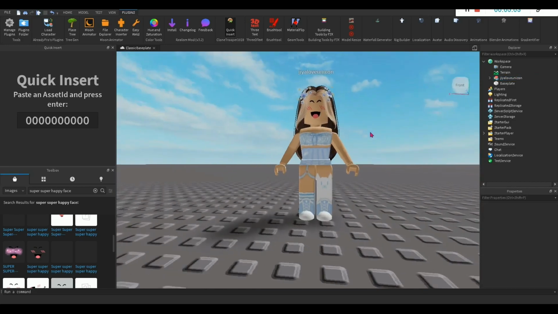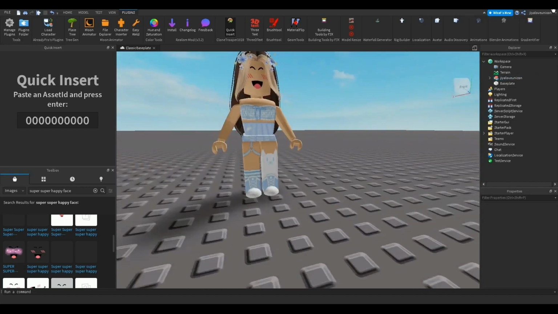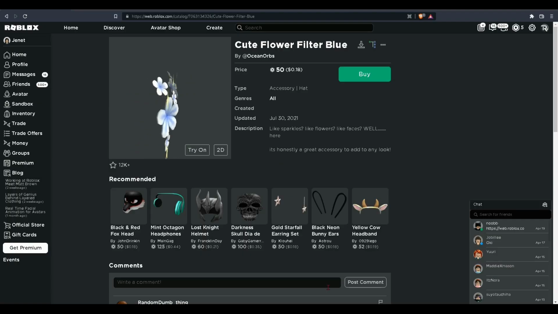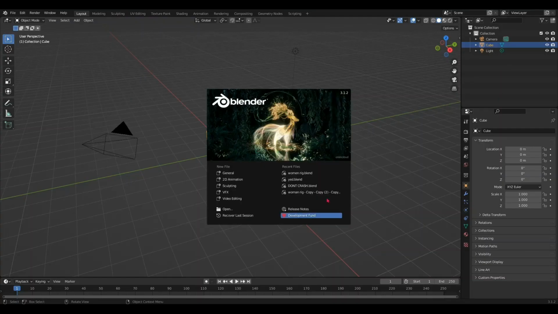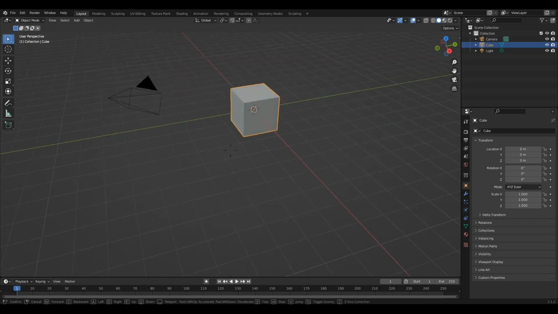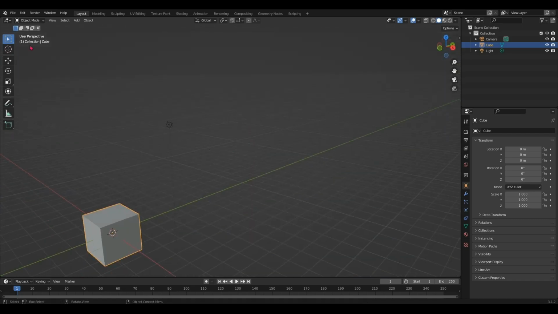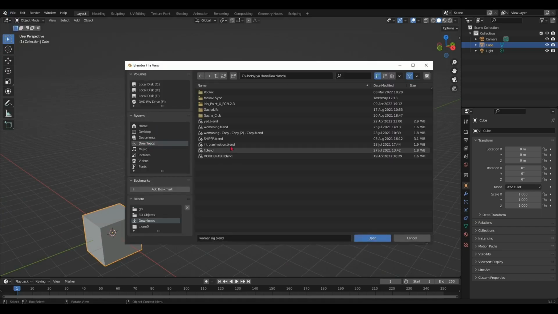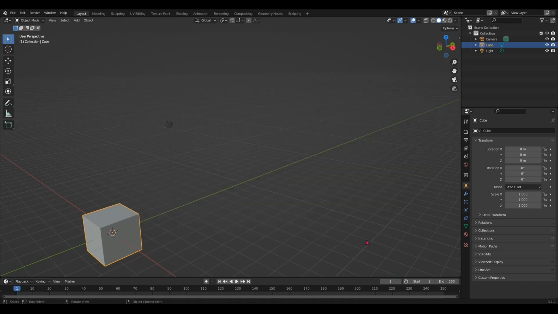Okay, once that's done, you can X out of Roblox Studio. Now open up your Blender. If you don't have the Roblox layer editor for Blender, I'm going to link it in the description, and I will also link the boomerang. Now go to File, Open, and open your boomerang.